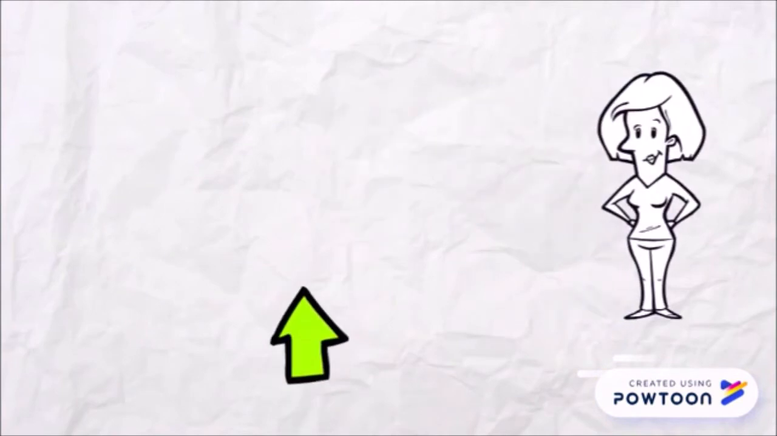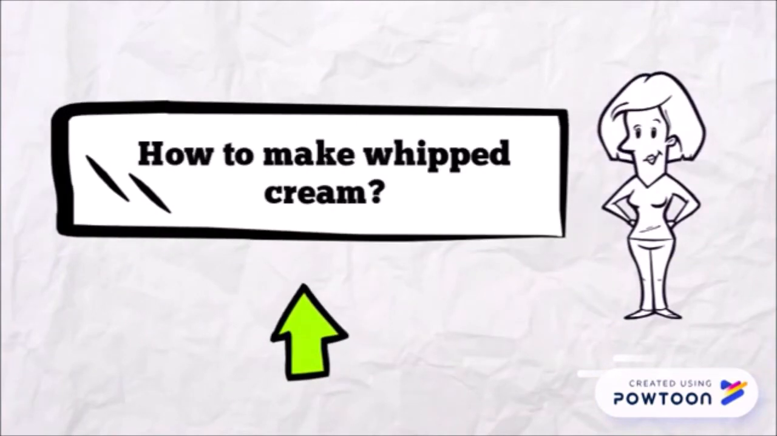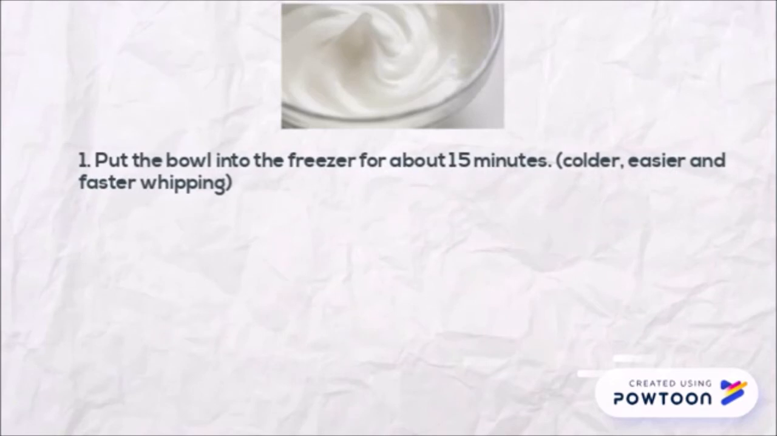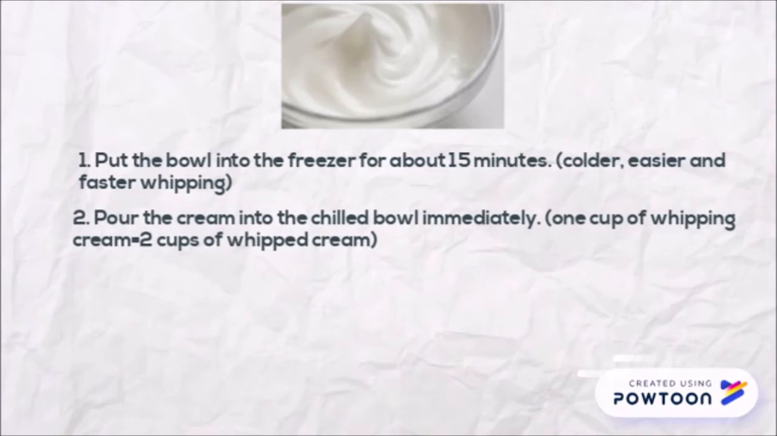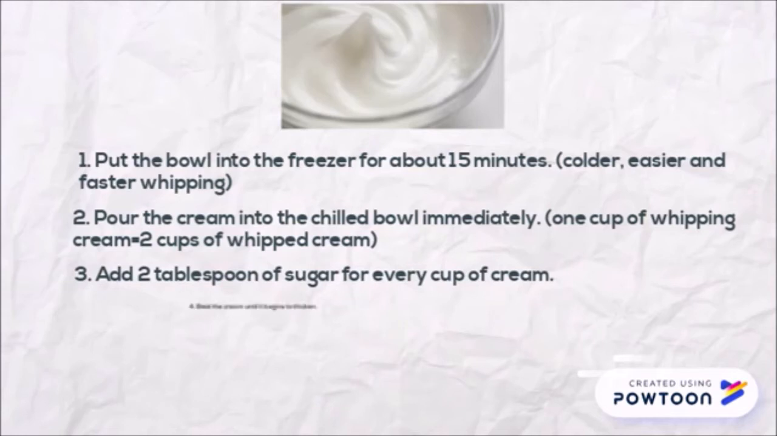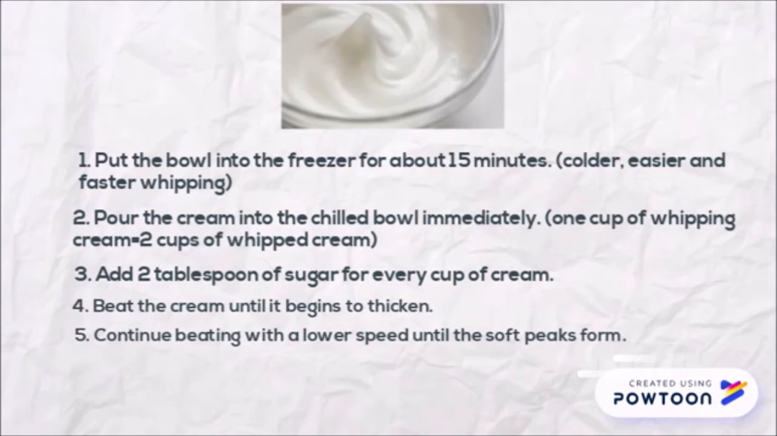Here are the steps to show how to make whipped cream. First, put the bowl into the freezer for about 15 minutes. Then pour the cream into the chilled bowl immediately. Next, add 2 tablespoons of sugar for every cup of cream. Beat the cream until it begins to thicken. Continue beating at a low speed until soft peaks form.